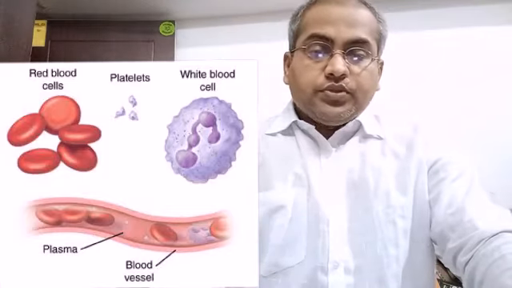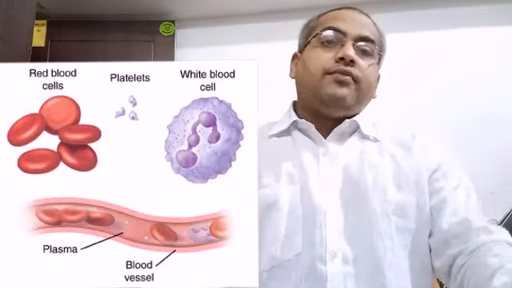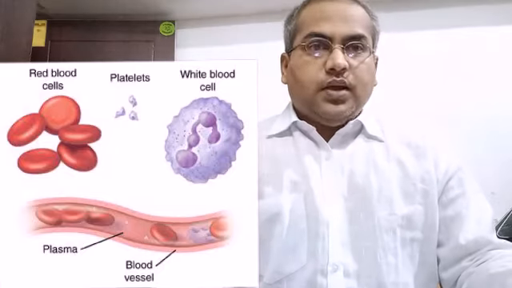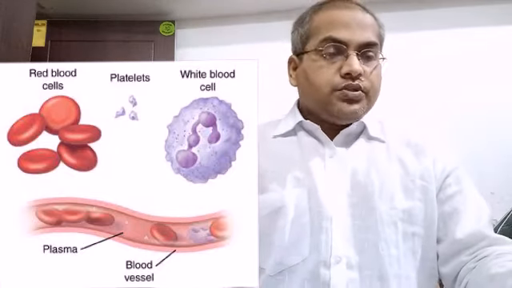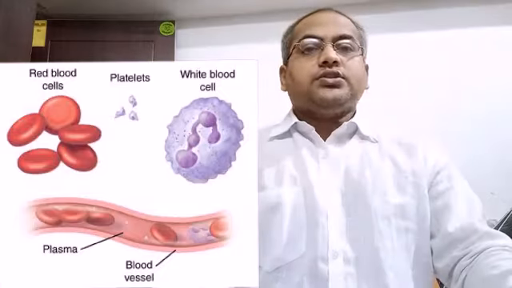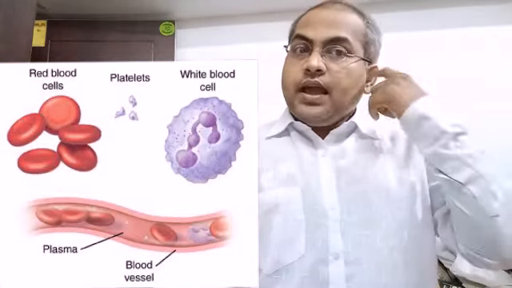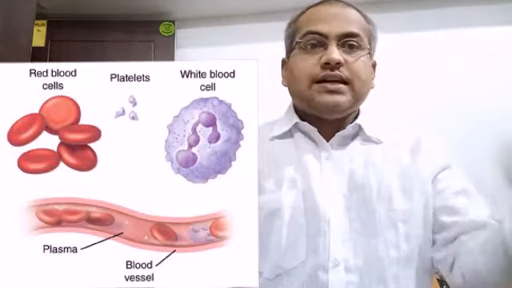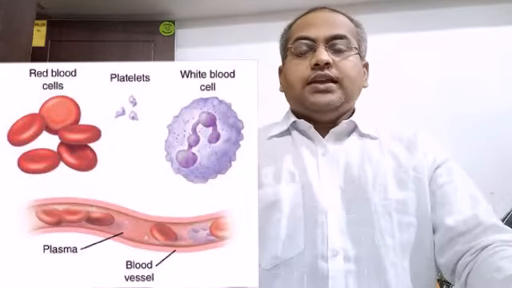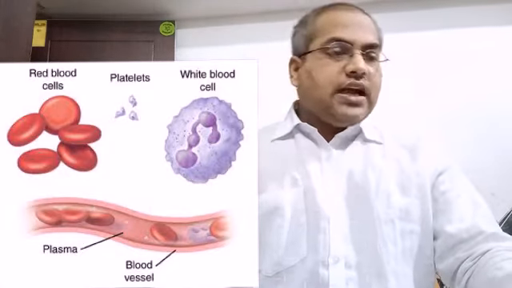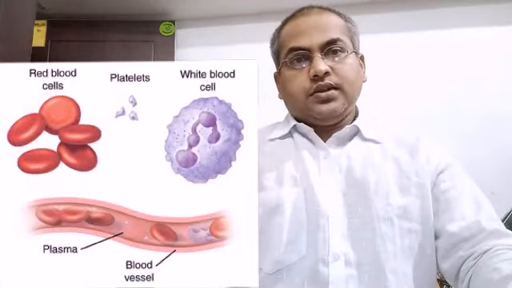Blood is composed of a fluid, and that fluid is called plasma. In the plasma, different cells are suspended.